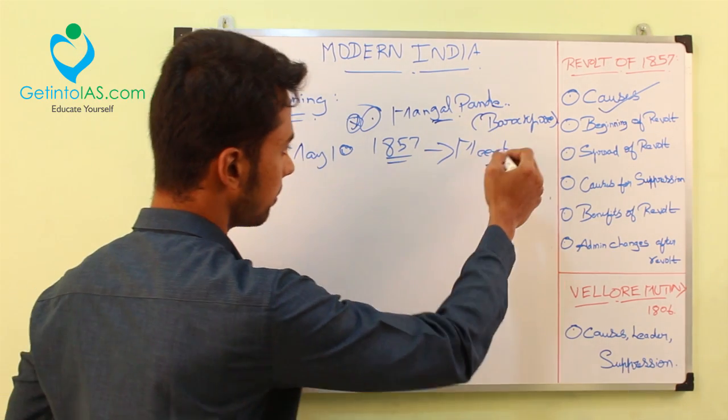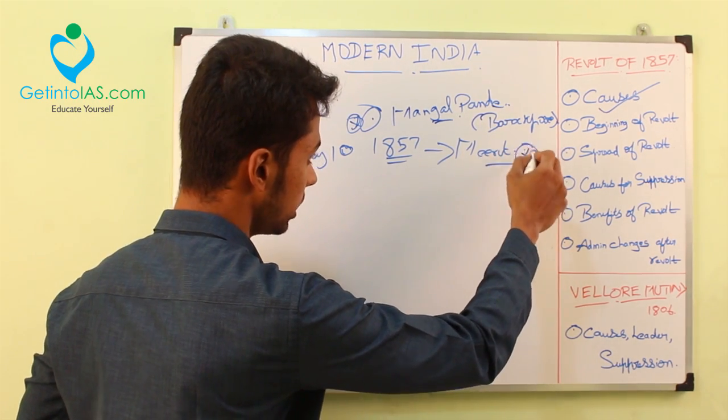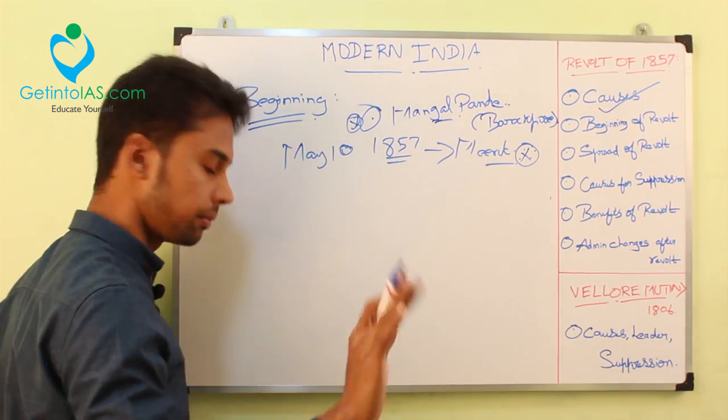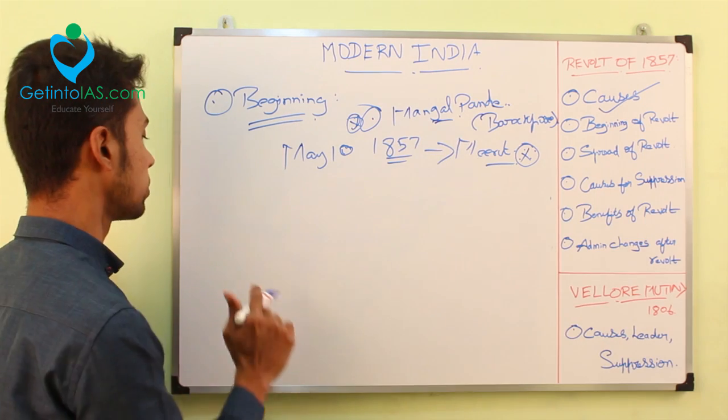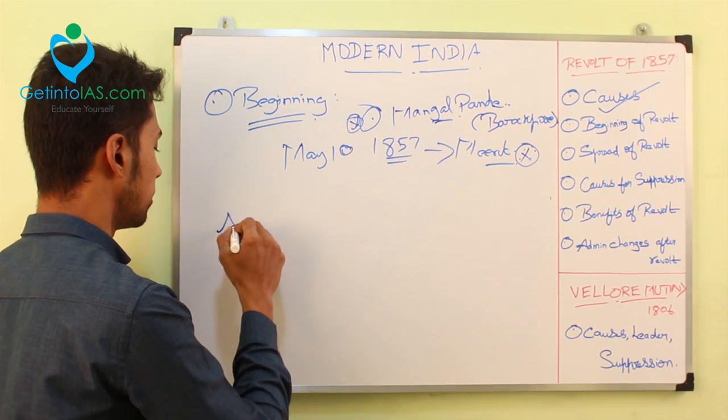Actually, the whole revolt started in Meerut only. But in Barakpur, the seeds were sown. Right? Don't confuse. Now we will go into how the revolt took place, how the revolt was taken forward.